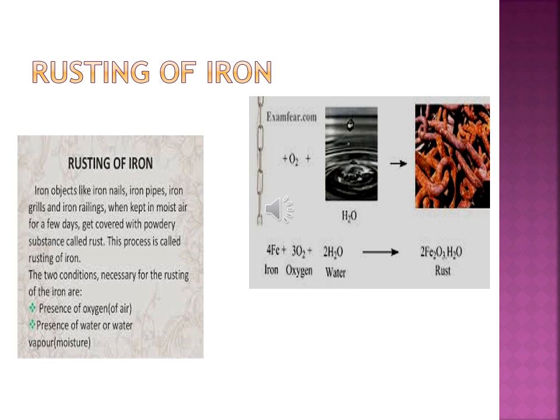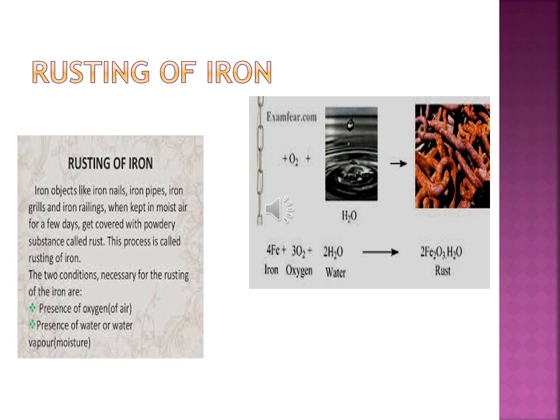You have seen in an old iron object that there is some brown colored substance on it. What is that? That brown flaky substance on an iron object is known as rust. You know that metals are highly reactive. Iron is a metal and it is highly reactive.